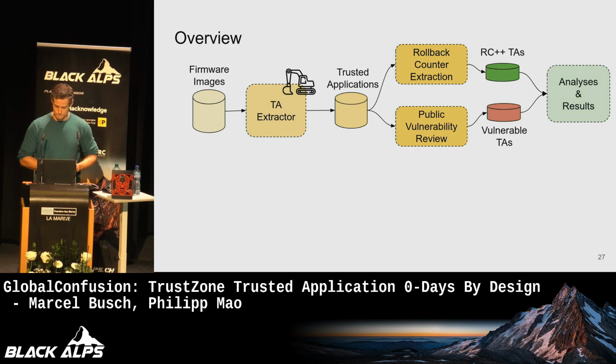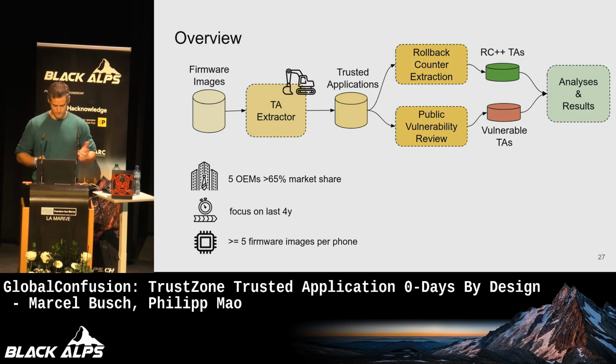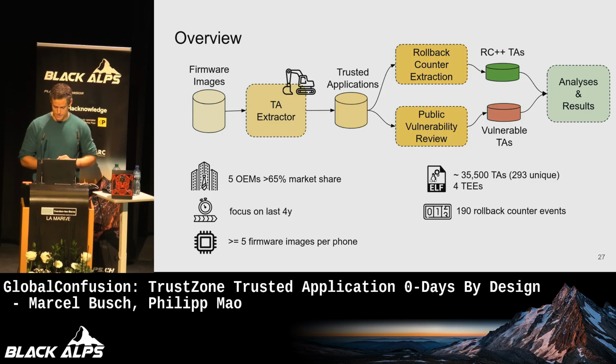And we also built this repository, this collection of vulnerable trusted applications, to see, hey, when there is actually a public advisory for a vulnerability, there should for sure be a rollback counter increase, right? So again, we covered a bunch of firmware and OEMs that are on the market. We ended up with 35,000 trusted applications. Only 4 TEEs here. We saw 190 usages of this rollback counter all across the board. And our collection of vulnerable trusted applications, not only the type confusion bugs, but also all the others we found, is around 2,500 vulnerabilities.